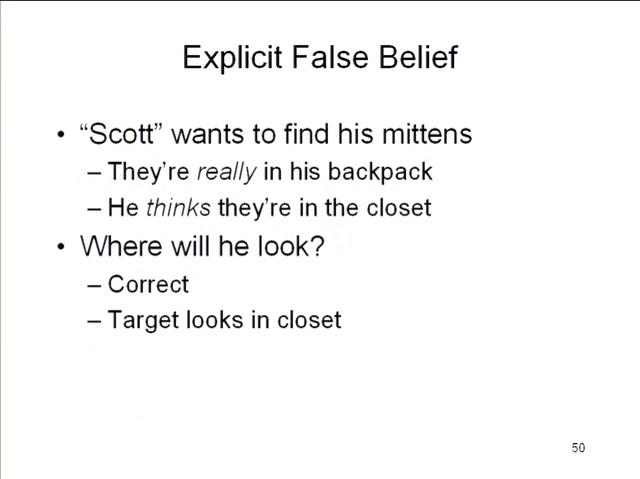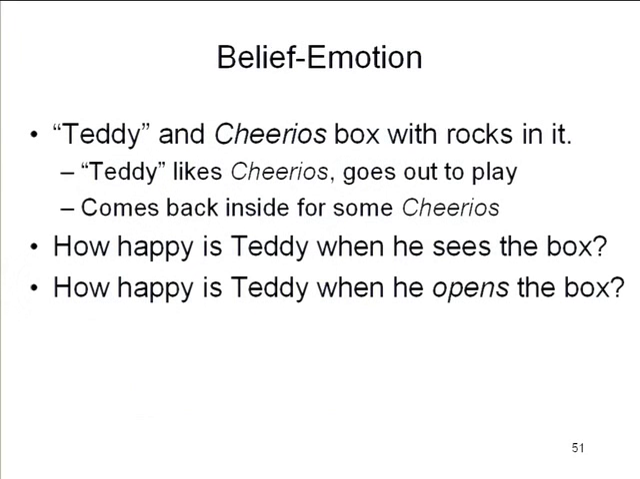Belief and emotion. So here's how beliefs can give rise to emotional states. That's another aspect of theory of mind. So there's this child, Teddy, and there's a Cheerios box, says Cheerios on it, but it's actually got rocks in it. So Teddy, we know, likes Cheerios, and he goes out to play, and then he comes back inside for a bowl of Cheerios, and the question is first, how happy is Teddy when he sees the box? The child would say, oh, Teddy will be overjoyed when he sees the box because he really wants the Cheerios, and there's a box of Cheerios.